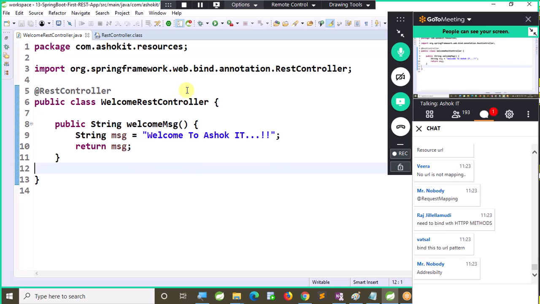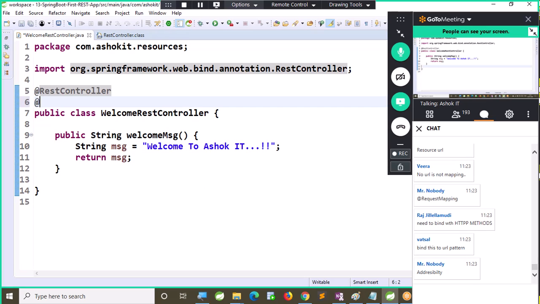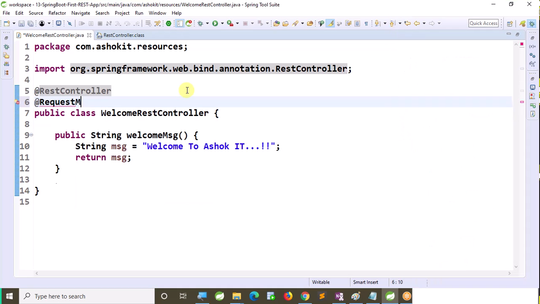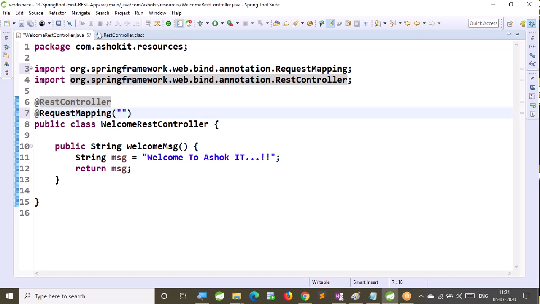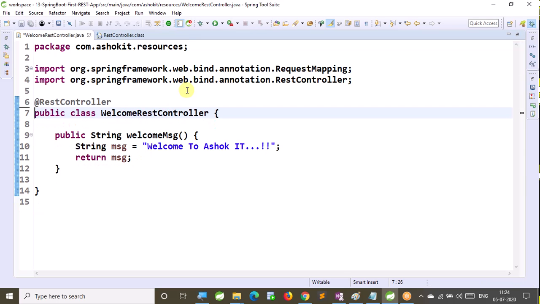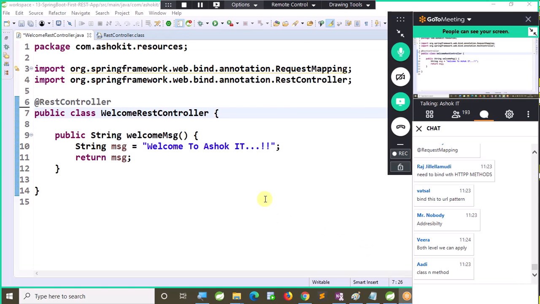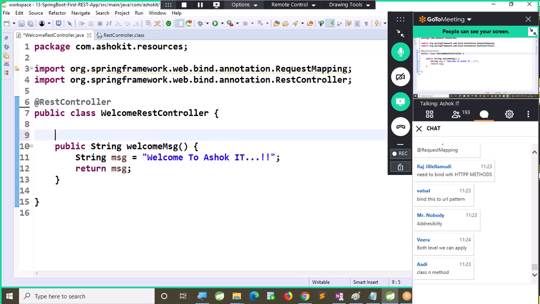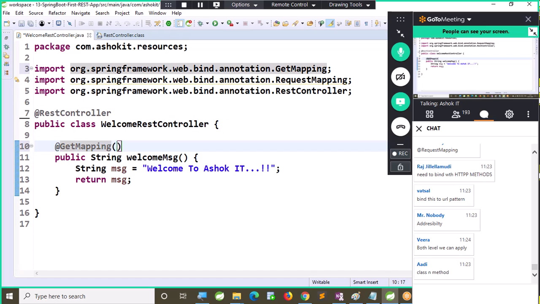It is recommended to do both. Now, here I am doing @RequestMapping("/welcome"), but it is also optional. Writing the URL pattern at the class level is optional. Right. Now I'm going to write at the method level, which is @GetMapping("/welcome").